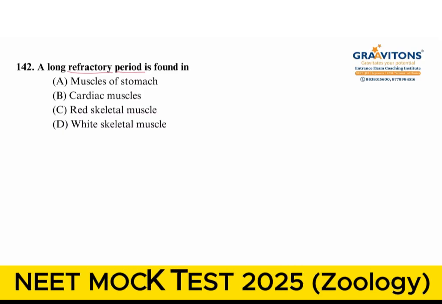So they will not accept a new impulse during that period, because an impulse is already being processed. So this is known as the refractory period, when the neuron cannot be excited. So the answer for this question will be option B. Factual question, cardiac muscles is the answer.